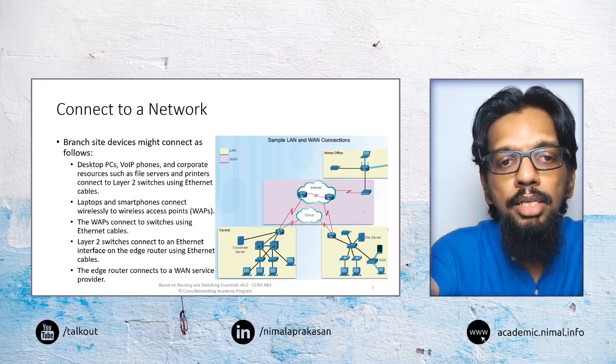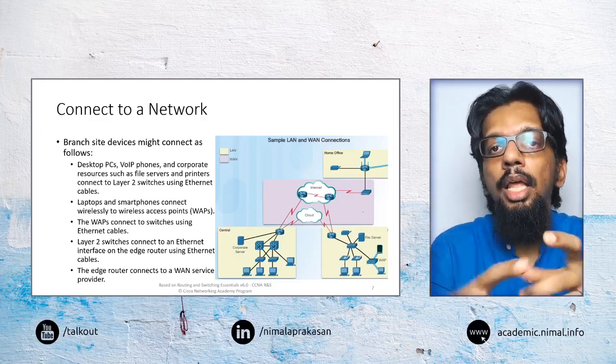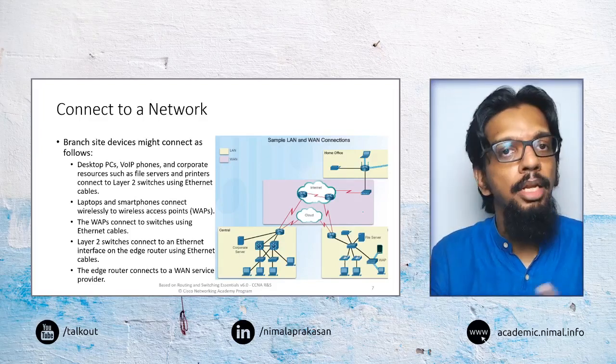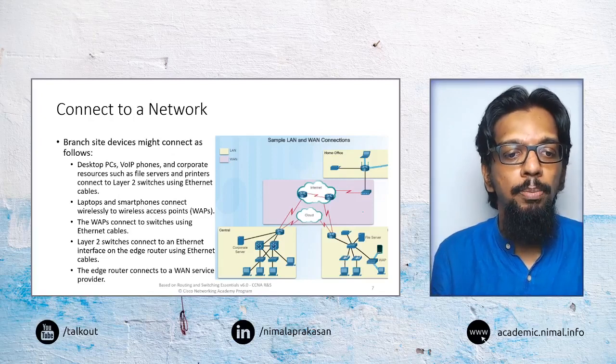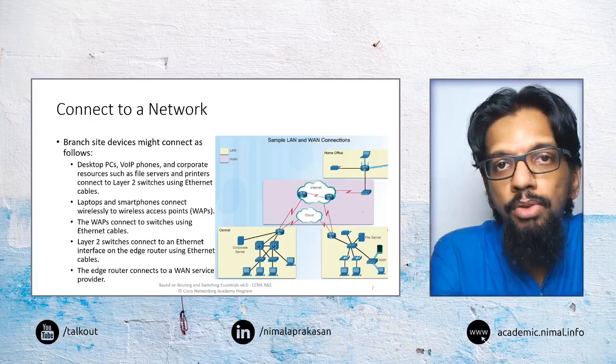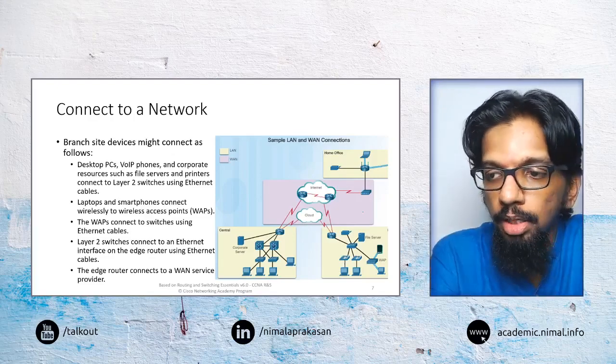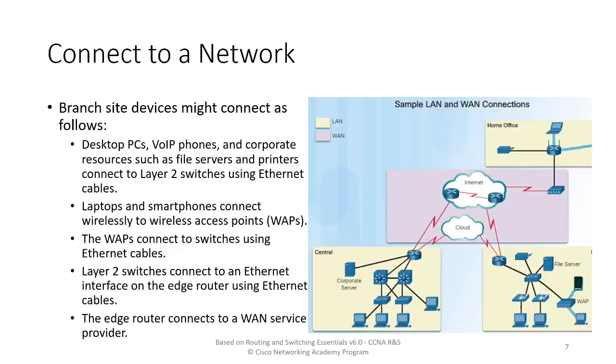So in that case, in that particular branch location, we may need some additional networking capabilities than what we may need in a home networking environment. Because in a home networking environment, we may only have, say, a few devices connecting there. Only a few computers and mobile devices may be all that we need.